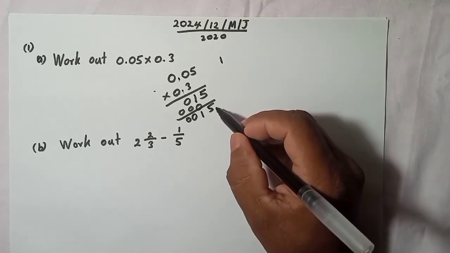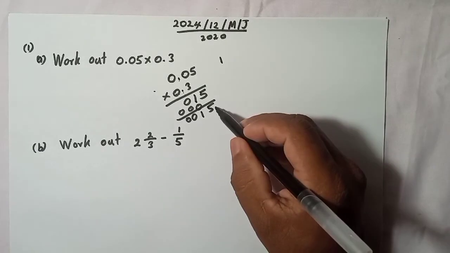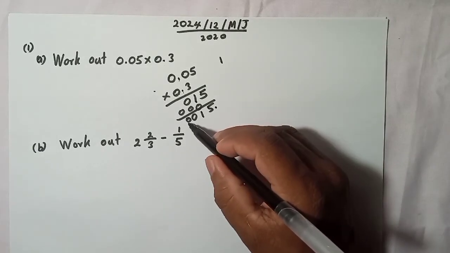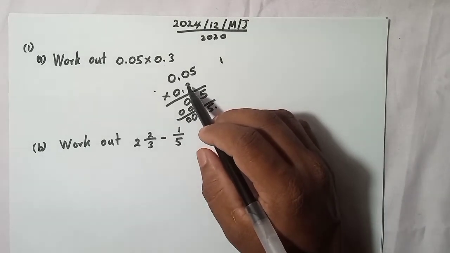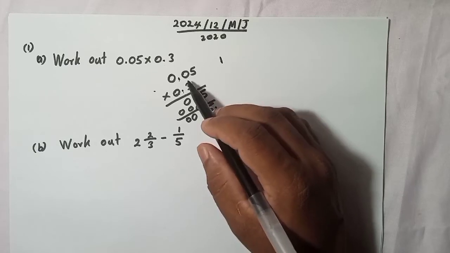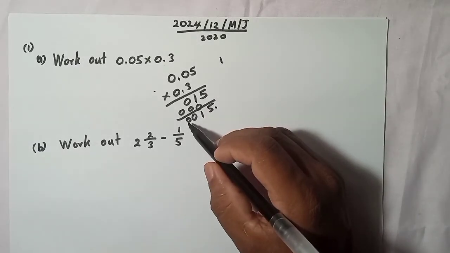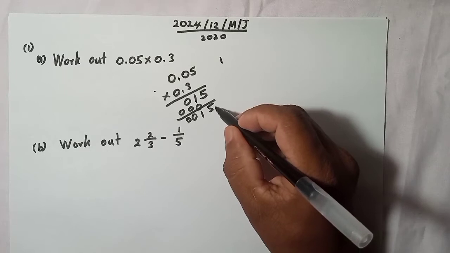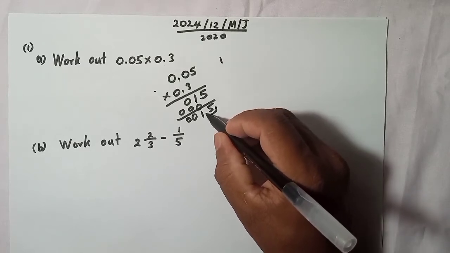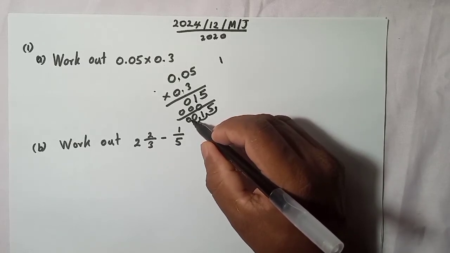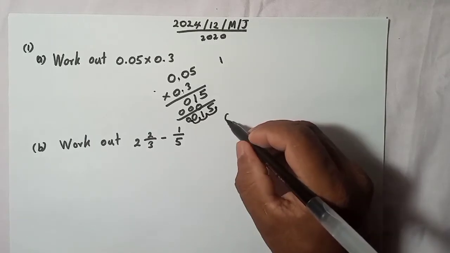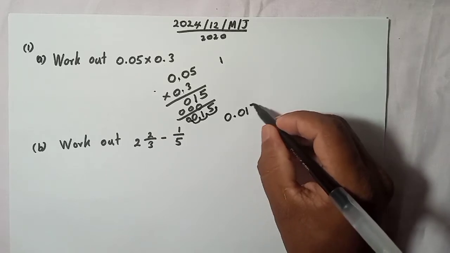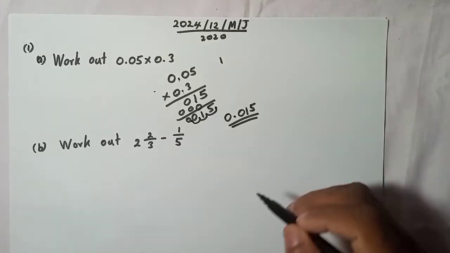After you multiply, you have to think about where the decimal point goes. How many times do you need to move from here? 3 times, because in this number 2 and this number 1, the total is 3 digits after the decimal point. So from here let's count 1, 2, 3. Here should be the decimal point, so you have to write it in your answer. Now 0.015, right? This is the answer.